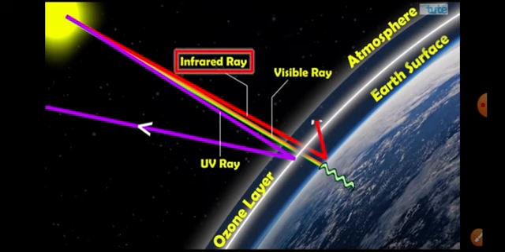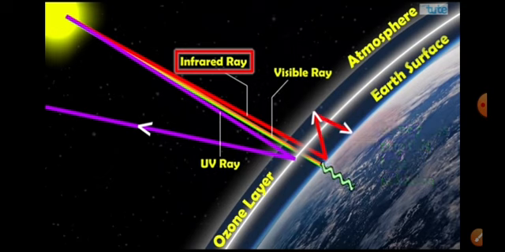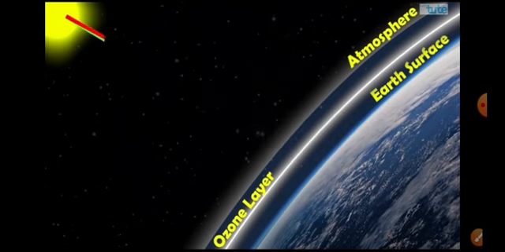The visible radiation is absorbed by the surface, and the infrared radiation is reflected back, and some of the gases trap this heat radiation. When the heat radiation is trapped by some of the gases, the infrared radiation comes back to the Earth. Ultraviolet is reflected back by ozone.